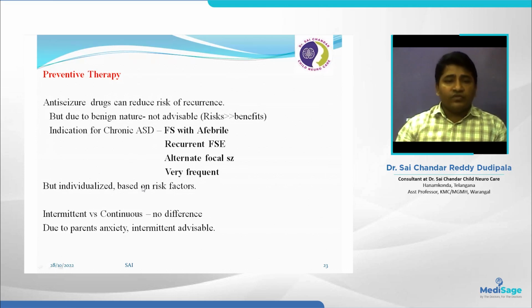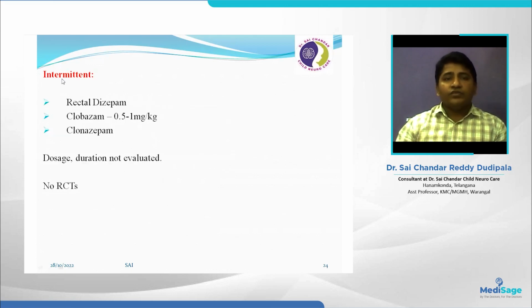But this is individualized, based on the risk factors, which I am going to discuss. Which is better, intermittent or continuous anti-seizure medication? According to evidence-based studies, up to now there is no difference in preventing febrile seizures. But due to the parents' anxiety, we can advise intermittent anti-seizure medication. So what are the drugs used for intermittent prophylaxis? One is rectal diazepam, and clobazam at 0.5 to 1 mg per kg, or clonazepam.